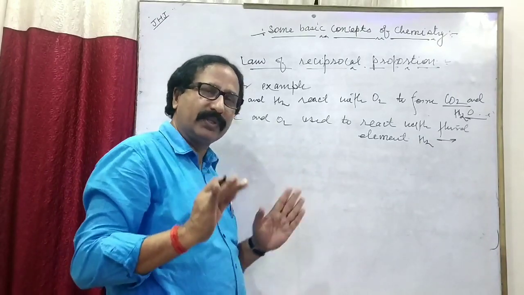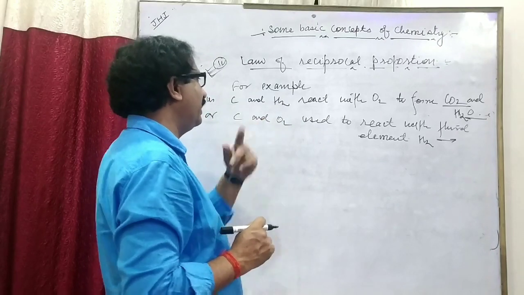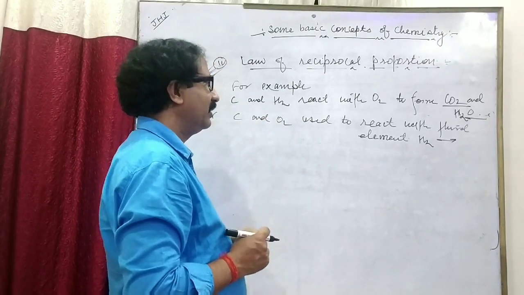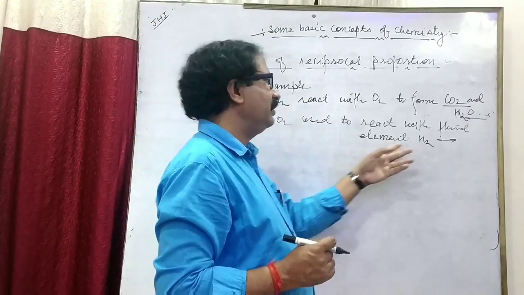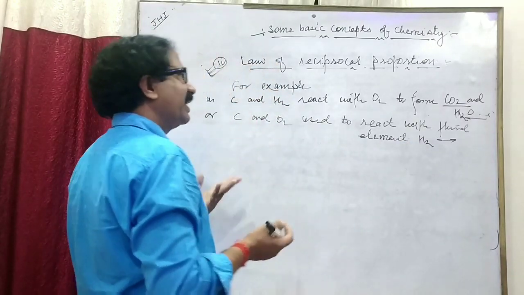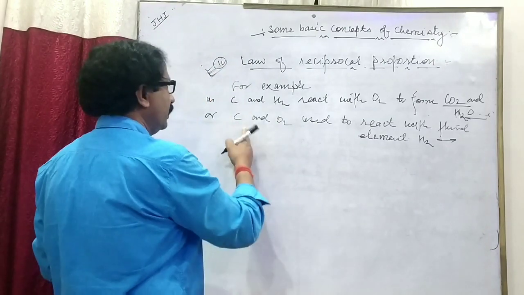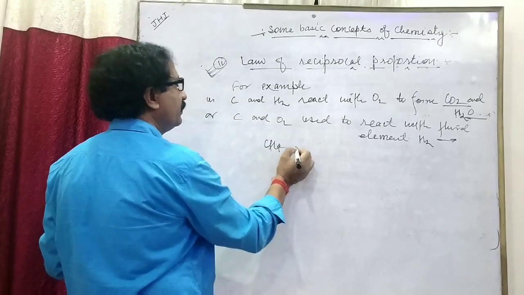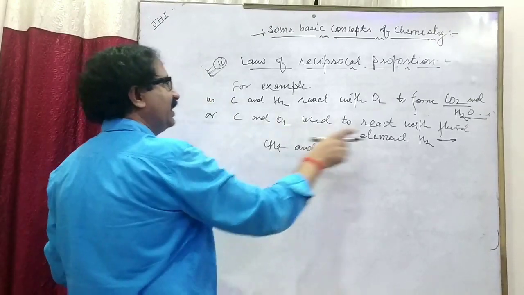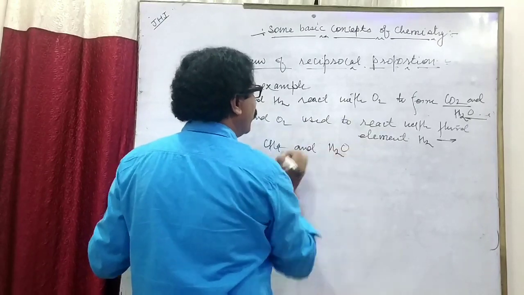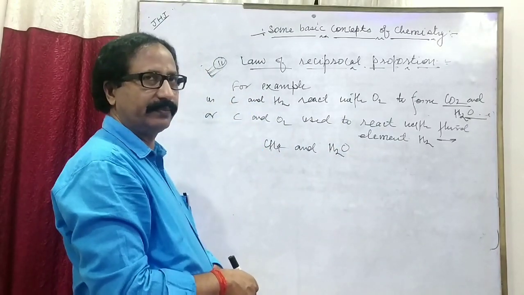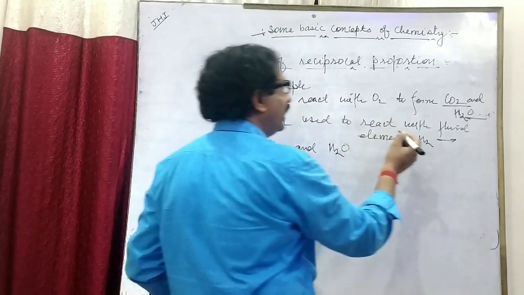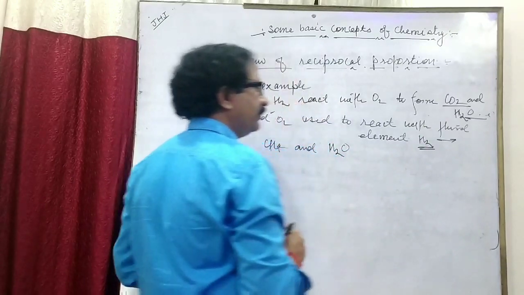It means carbon and oxygen individually react with hydrogen. Then in this case also two compounds are going to form. When carbon reacts with hydrogen, it will form CH4. And when oxygen reacts with hydrogen, it forms H2O. Clear? Then these are the elements and the third element is hydrogen.